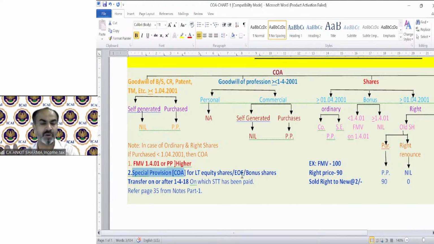EOF is equity oriented fund bonus shares, if transferred on or after 1/4/2018 on which STT has been paid. So it has been written, refer page number 35 from notes part 1. So we are discussing notes part 1, and on page number 35, this point number 2, special provision, we will